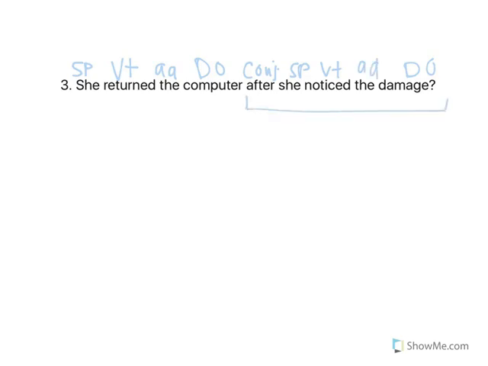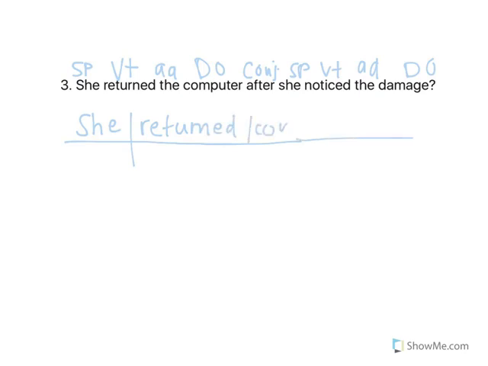So remember that the dependent clause always goes on the bottom, while the independent clause always goes on the top. So we're going to start with she returned. Computer is our direct object, and the modifies computer. And then our second clause, the dependent clause, says she is our subject pronoun.